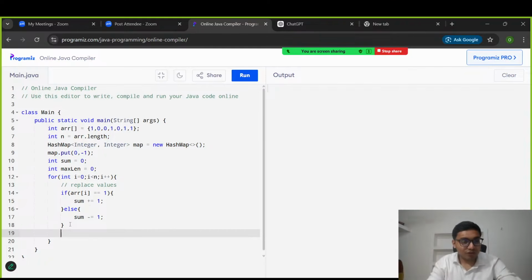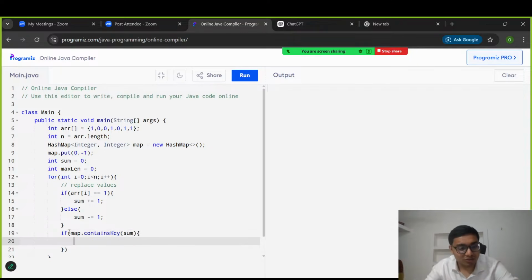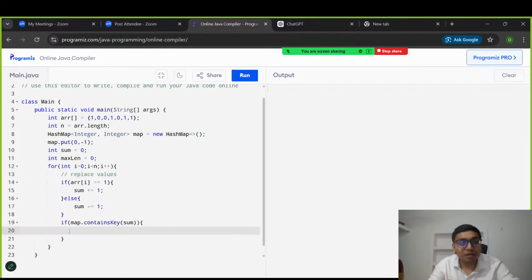So let's move ahead. After calculating the sum, we were checking whether this particular prefix sum value is present in our map or not. So we will check again if map dot contains key, this particular sum is present or not. If it is present, it means we are happy. It means we found a valid subarray. We need to calculate the length of that particular subarray.